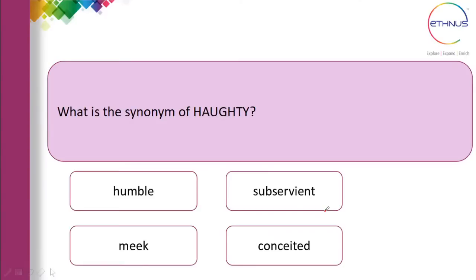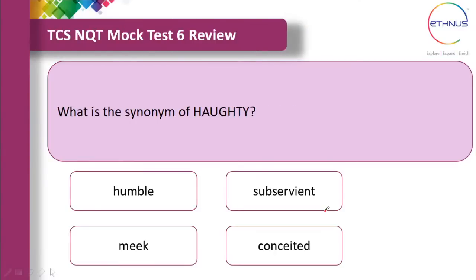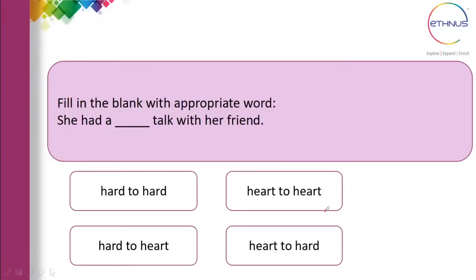So the correct answer is conceited. The meaning of conceited is being proud of oneself, so that is the synonym of haughty. Humble will be the opposite of it. It's not meek, it's not subservient. Conceited is the correct answer, which is a synonym of haughty. Most of them have mentioned it. Very good. Okay, so let's see one more question that was asked.